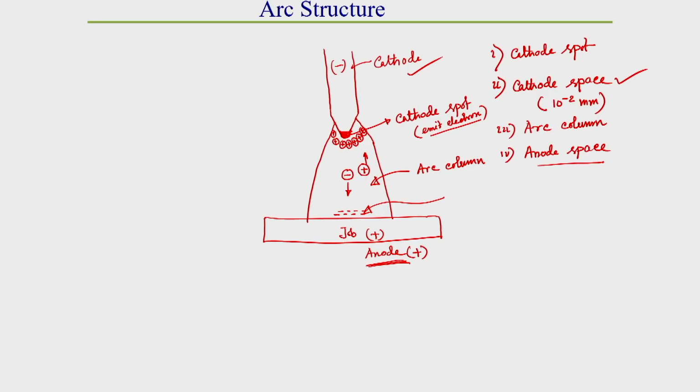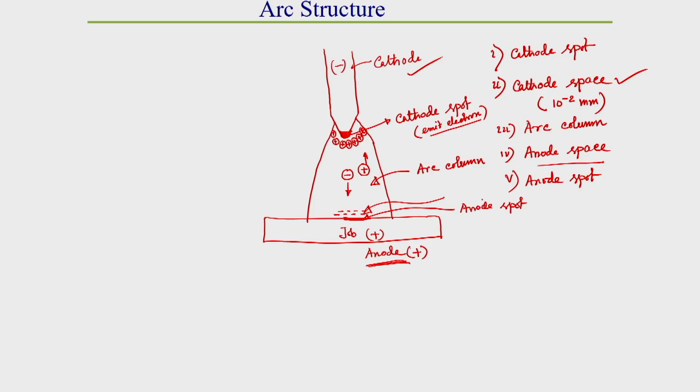Now the last or fifth region of this arc structure is called the anode spot zone. Generally, the anode spot is the zone where the electrons are absorbed.